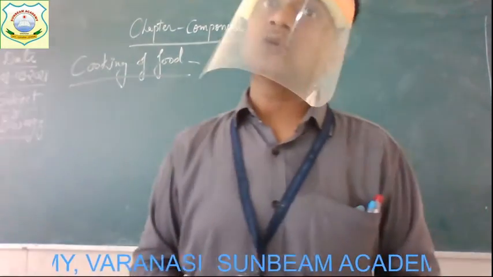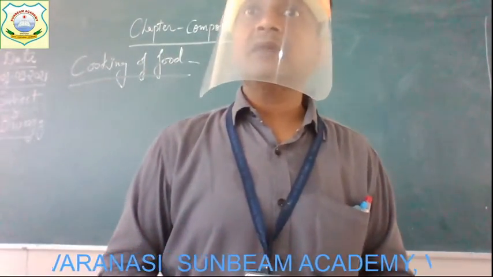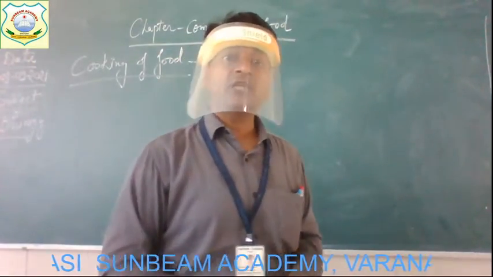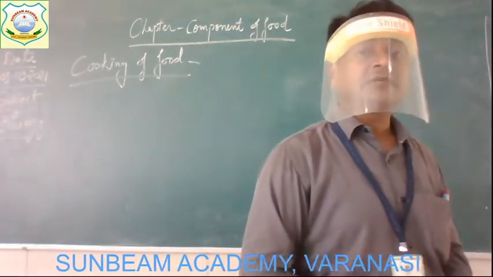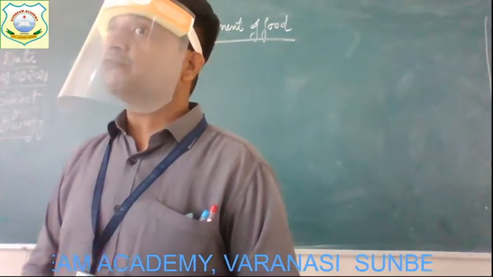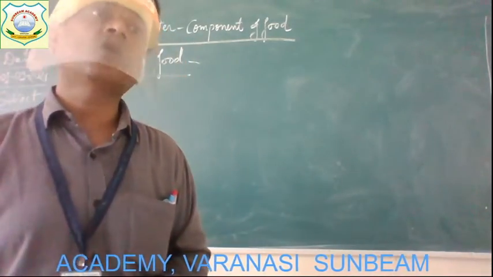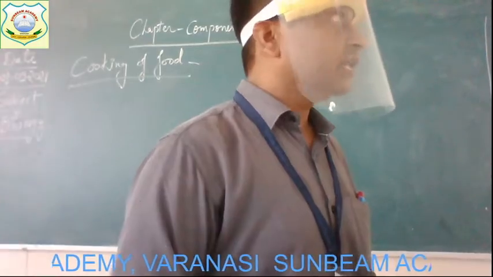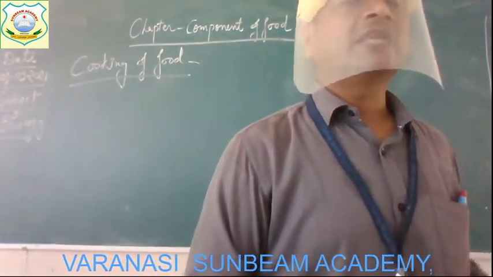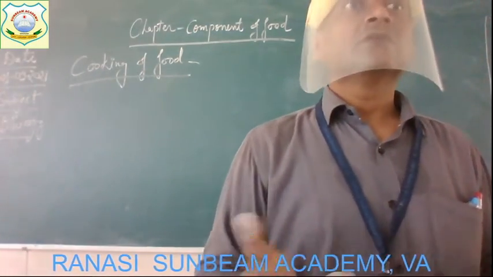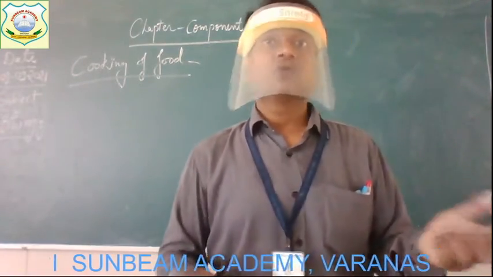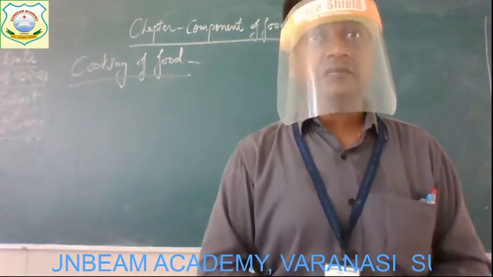Alright, and if we cook such fruit items, so what will happen? The vitamin C gets destroyed, and we should therefore eat raw fruits and vegetables to get vitamin C. For getting the vitamin C, how can we eat the fruits? Without cooking, raw, like the orange. Oranges have which vitamin? Vitamin C, and because of cooking, what happens? It gets destroyed. So we cannot cook it, we cannot heat it.